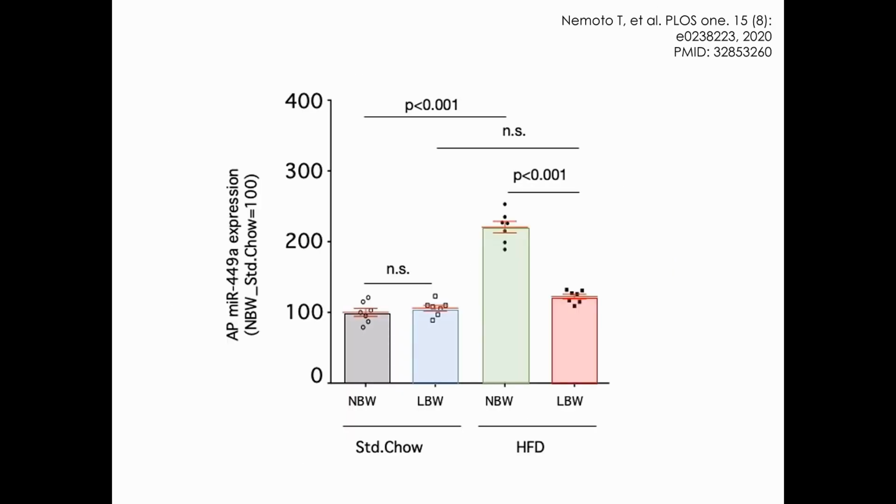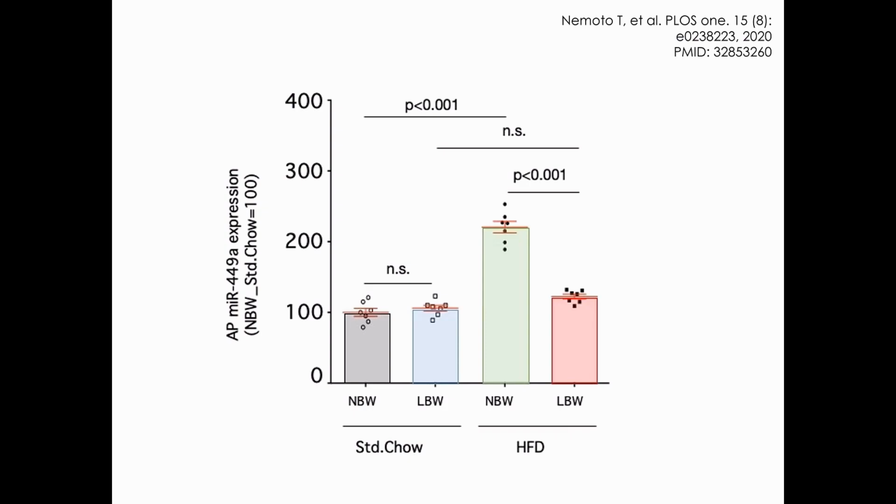The high-fat diet increased the expression of MIR449A in the pituitary for the control rats, but not for the low birth weight rats. Thus, in low birth weight rats, the induction of MIR449A expression was impaired, the blood corticosterone concentration then increased, corticosterone bound to the mineralocorticoid receptor, and then blood pressure increased by promoting the reabsorption of sodium in the kidney.